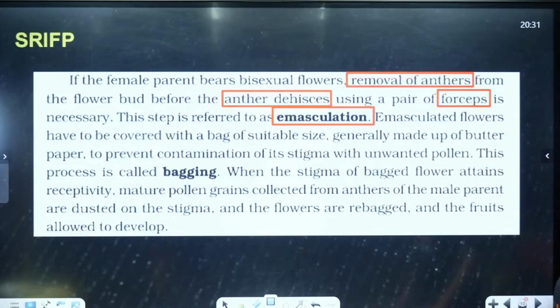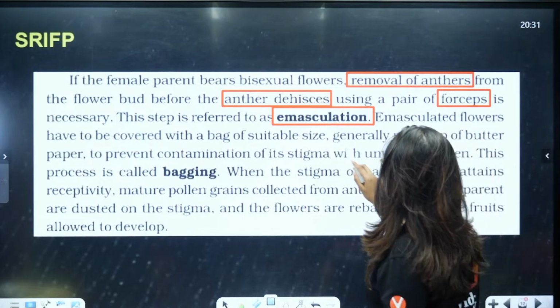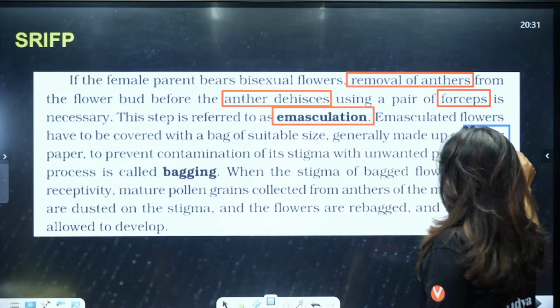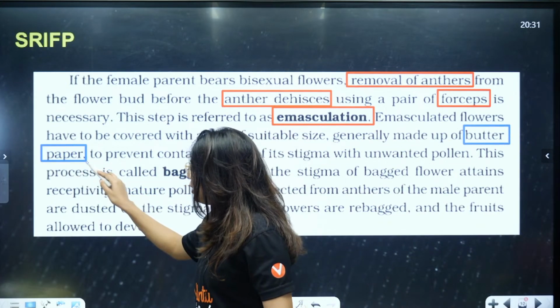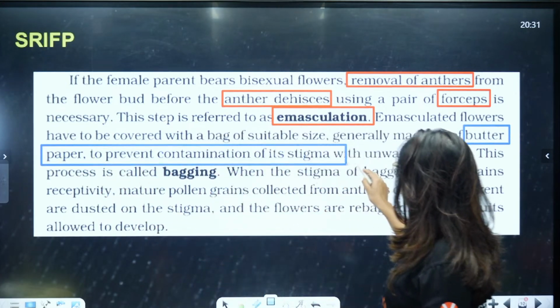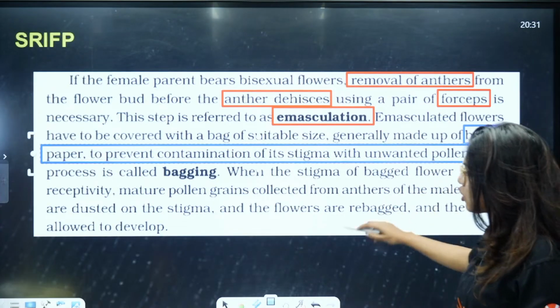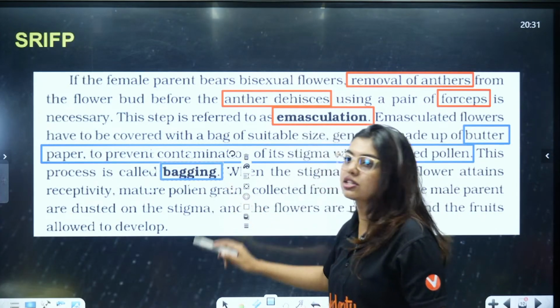Now, emasculated flowers have to be covered with a bag of suitable size, generally made up of butter paper, to prevent contamination of the stigma with unwanted pollen. This process is called bagging.